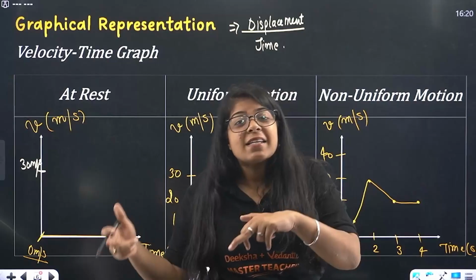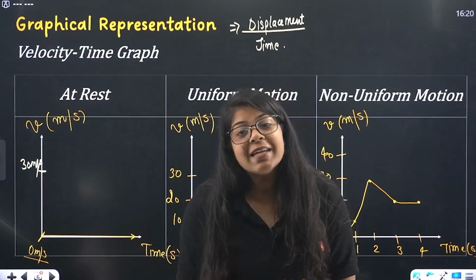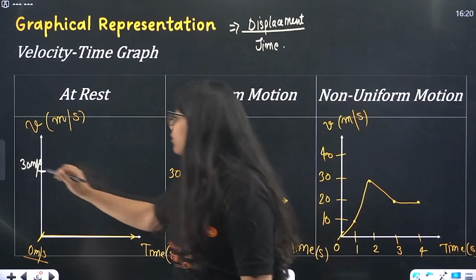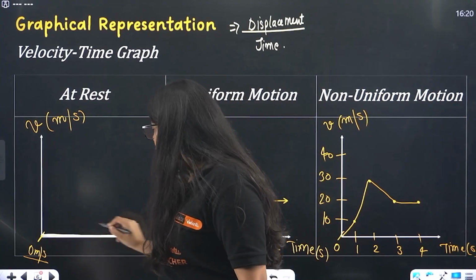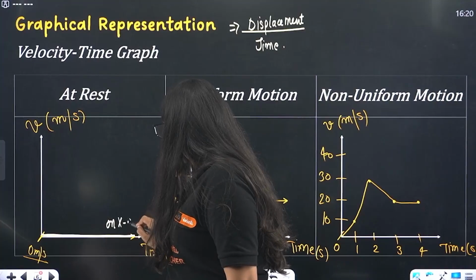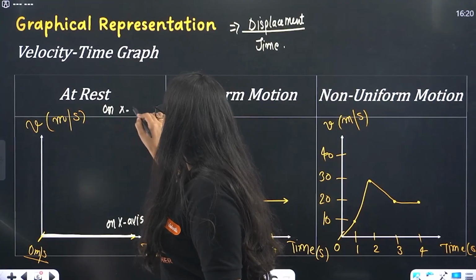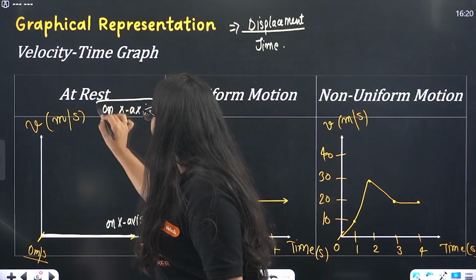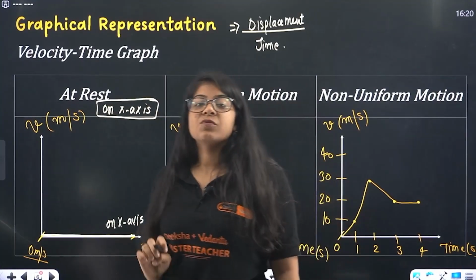If your car is at rest, its velocity or speed will be 0, always. So for rest beta, the velocity will always be 0, that is on the x-axis. So the graph of velocity with respect to time will be on the x-axis for rest.